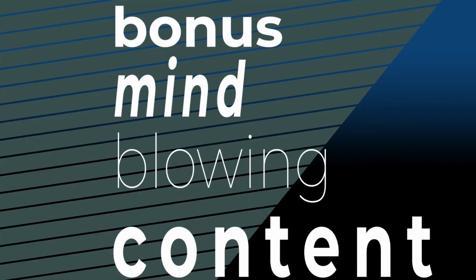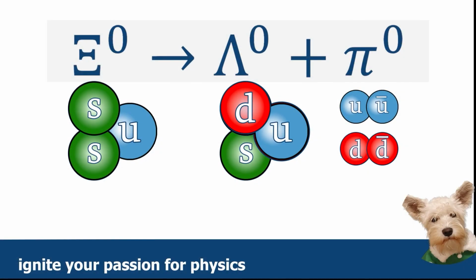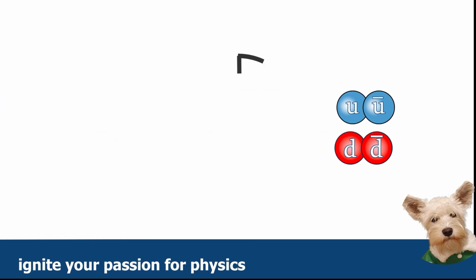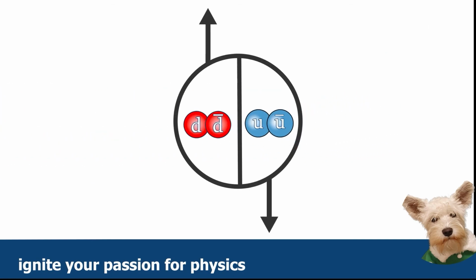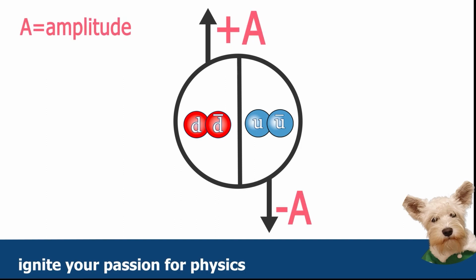This is all fine and dandy, at least for the lambda particle, but it does give us a rather interesting question of which of these two combinations of quarks do we have for the pi 0? Well, as with all things particle physics, it's not that simple. What we end up with is a crazy mixture of both at the same time, a superposition, which is a word that might remind you of wave behaviour when two waves meet.